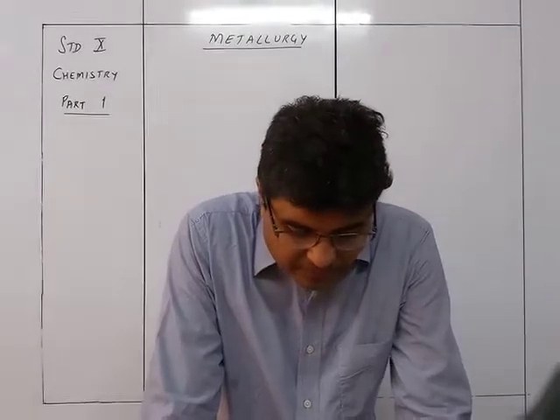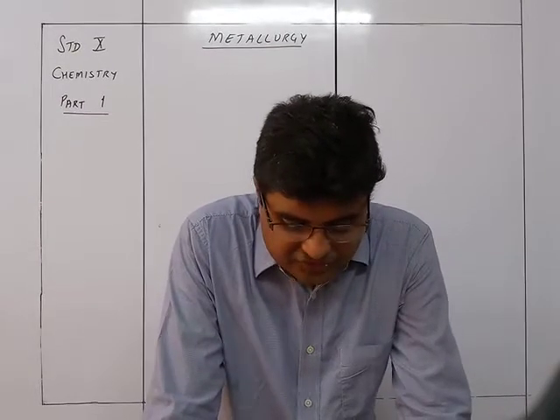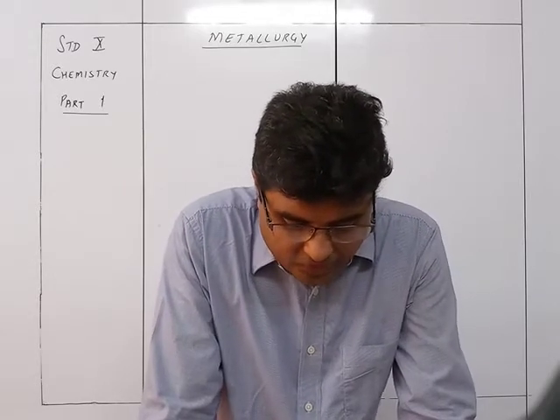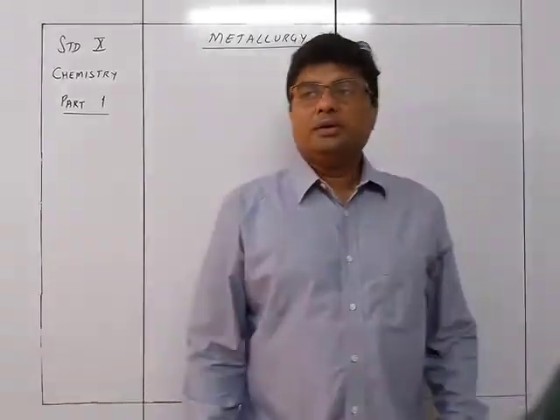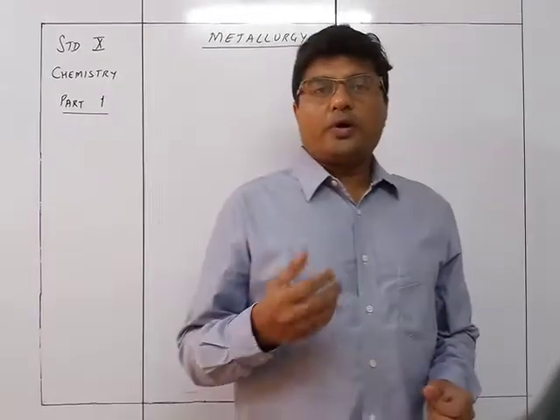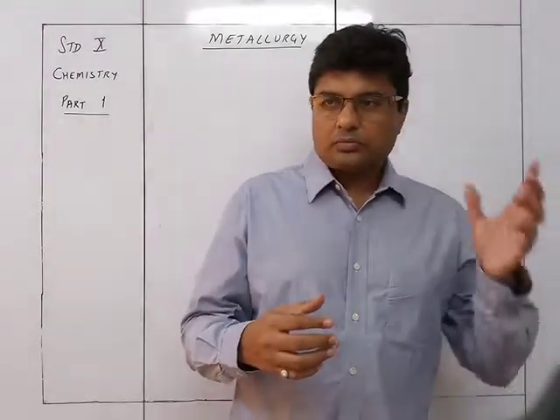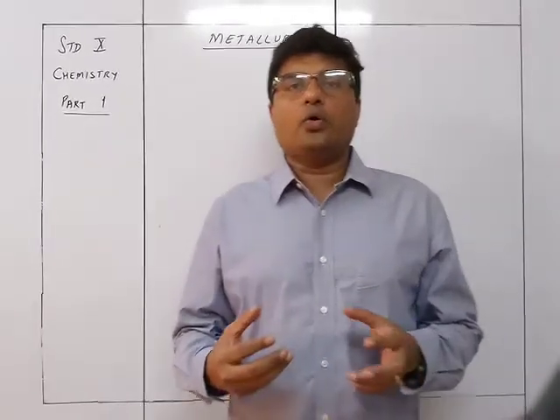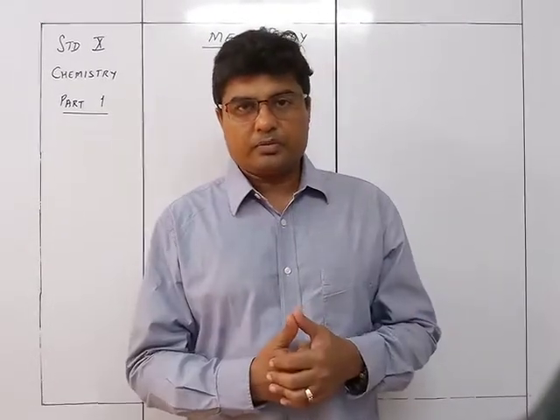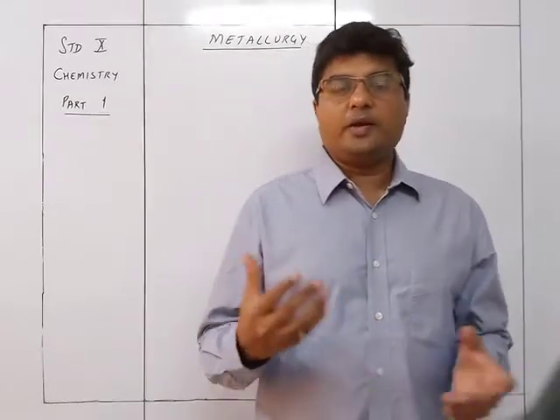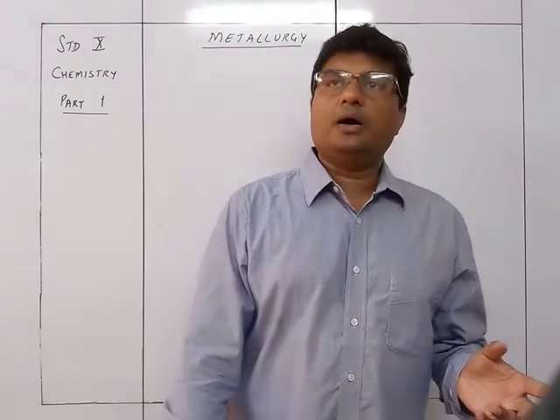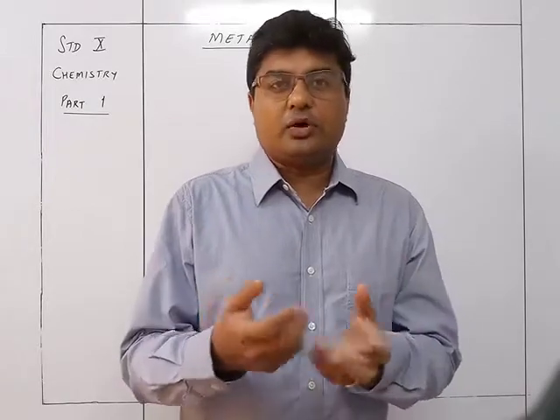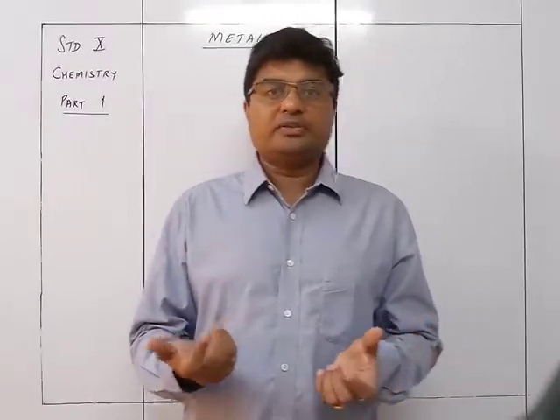The modern chemist has discovered ways of extracting metals, improving the quality of metals by alloying or mixing with other metals, and protecting metals by electroplating. See, when we talk about metals, we are talking about elements: iron, copper, zinc. Now each and every element has its own positive as well as negative. Something which is very strong and hard may be brittle. If something is very soft, then it may lack the tensile strength, or it may not be able to withstand that much strength.